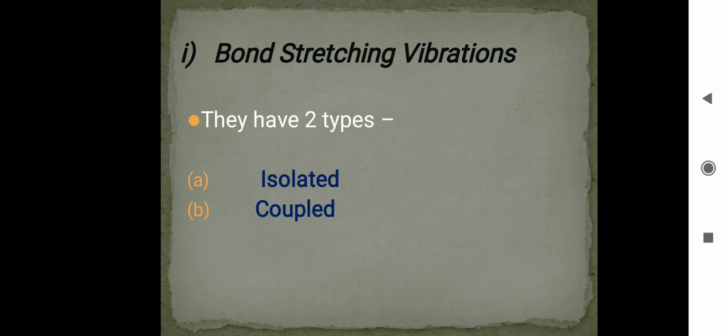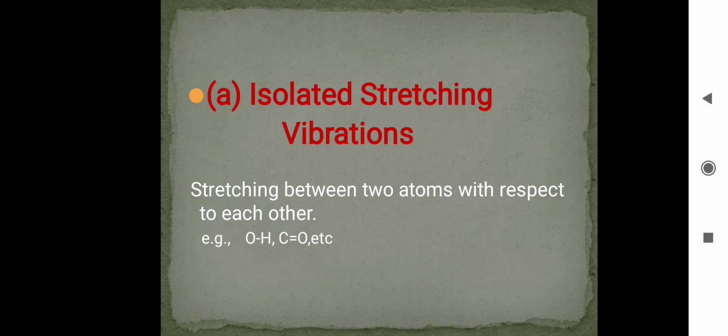First is bond stretching vibration. Bond stretching vibrations have two types. First is isolated stretching vibrations and second is coupled stretching vibrations. We study isolated stretching vibrations first. What is meant by isolated stretching vibration?